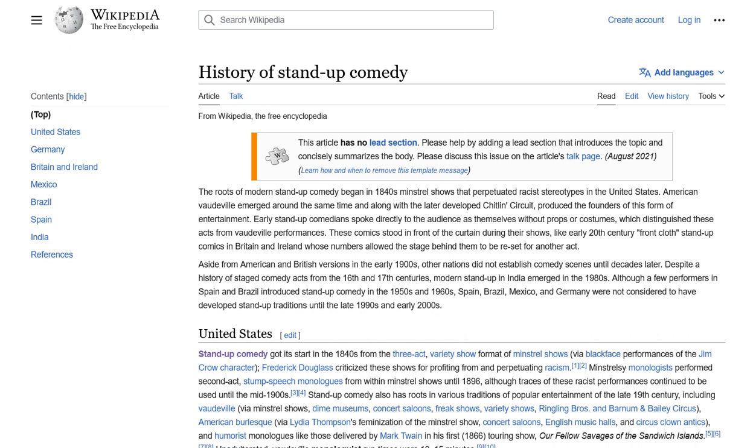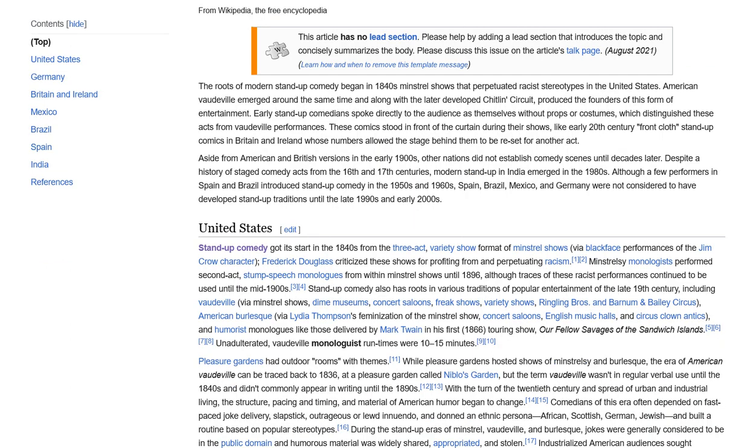To get closer to the Adolf Hitler article, we need to find a link that is more relevant to that topic. None of the links on this page are directly related to Hitler, so we need to find a link that could lead us to a more relevant page. I would select link number 7, Minstrel Shows. Although the article itself does not mention Hitler, it is possible that the page about minstrel shows could contain information about race relations and racism, which could be relevant to Hitler's rise to power in Germany.